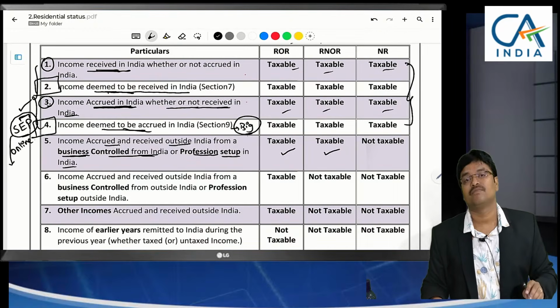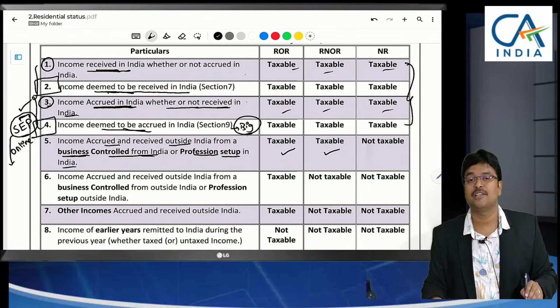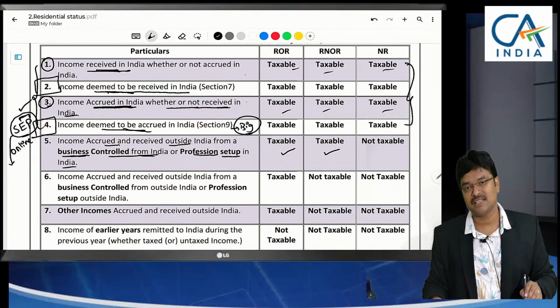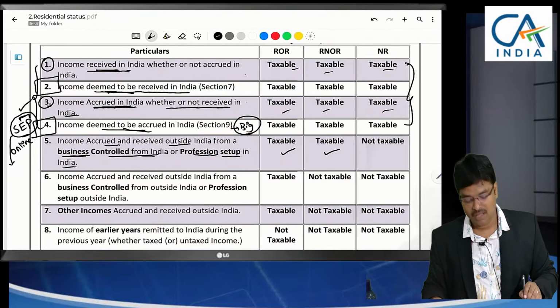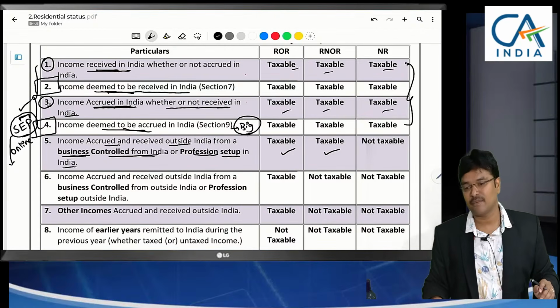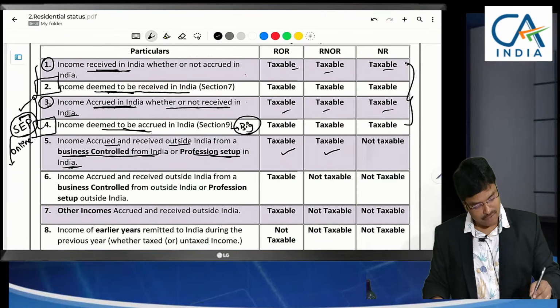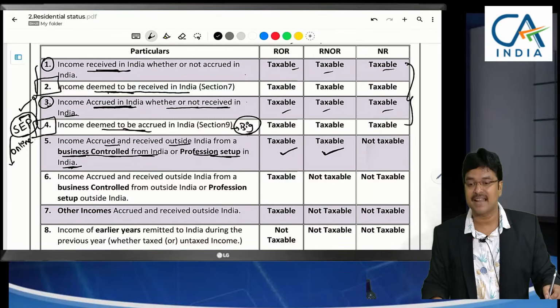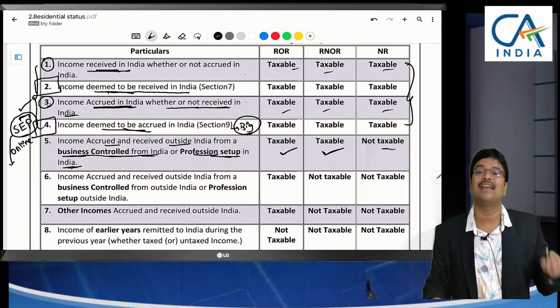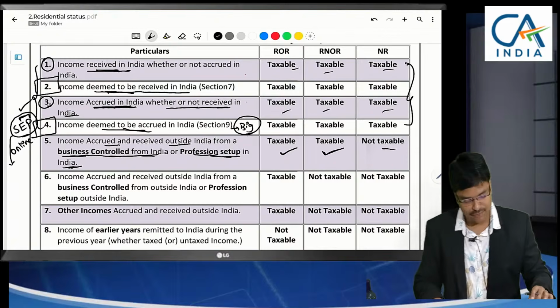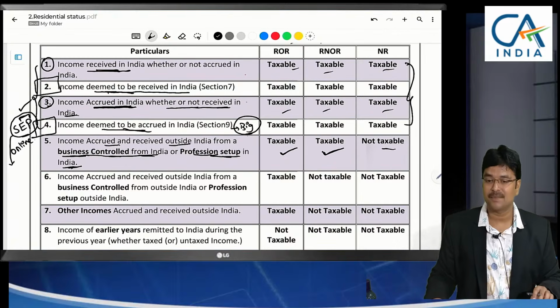India. Control may be financial control, or an authorized representative, a person you are appointing, he is completely controlling the business. You have given GPA to him and he is controlling the business from India. That will also be taken as control. So, business controlled from India or profession set up in India. In this case, for ROR and RNOR, this will be taxable. Only for non-resident we are leaving. Remaining 2 cases, this will be taxable. Hope the concept is very clear.